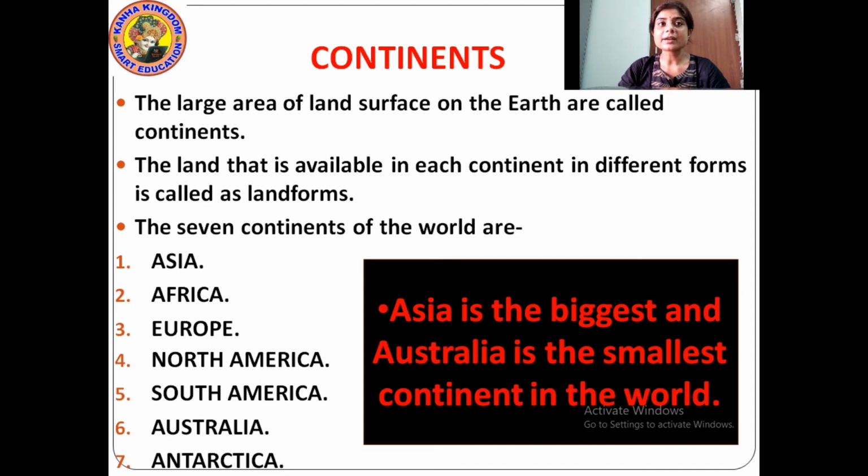Okay, these are the 7 continents of the world.